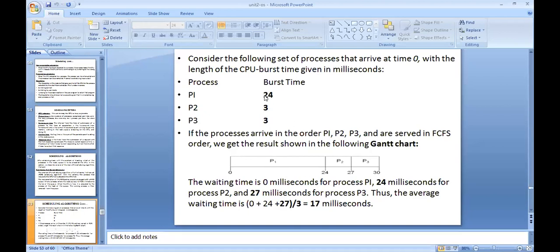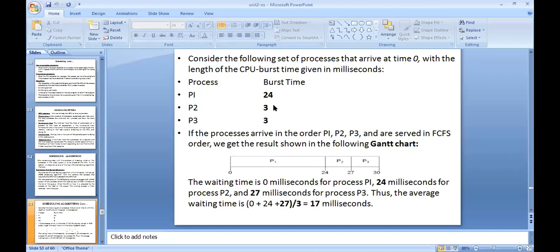24 milliseconds of CPU time required for P1 to complete its execution. So automatically 0 to 24. So P1 completes its execution. Once P1 completes its execution, automatically the CPU is allocated to the next process. Which process came into the ready queue next? P2 came into the ready queue next after P1. So automatically we allocate the CPU to P2.